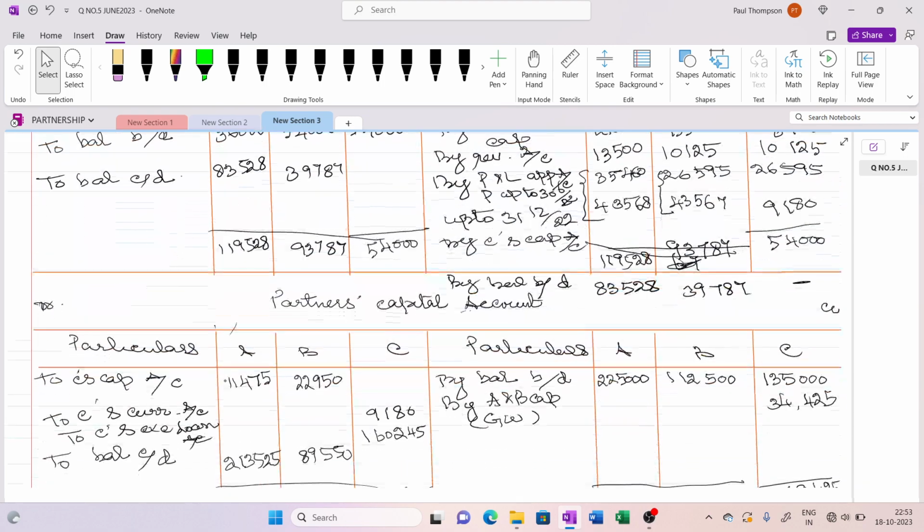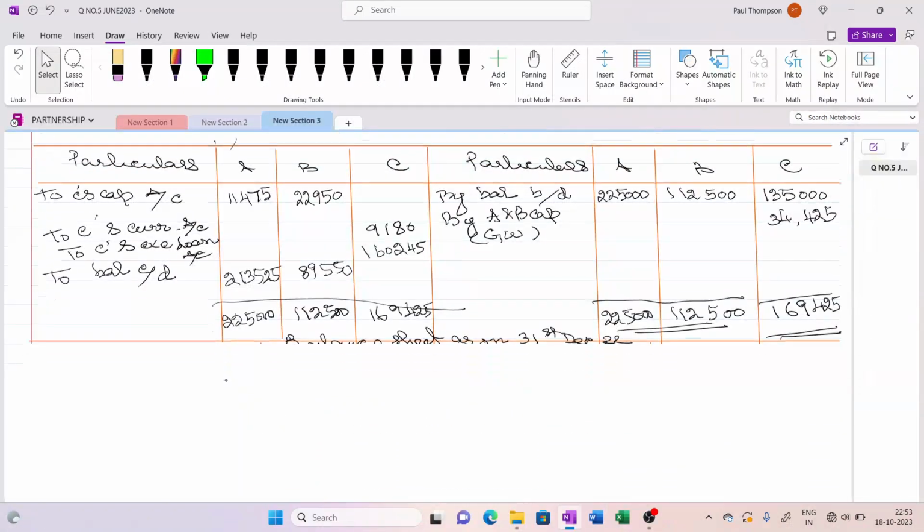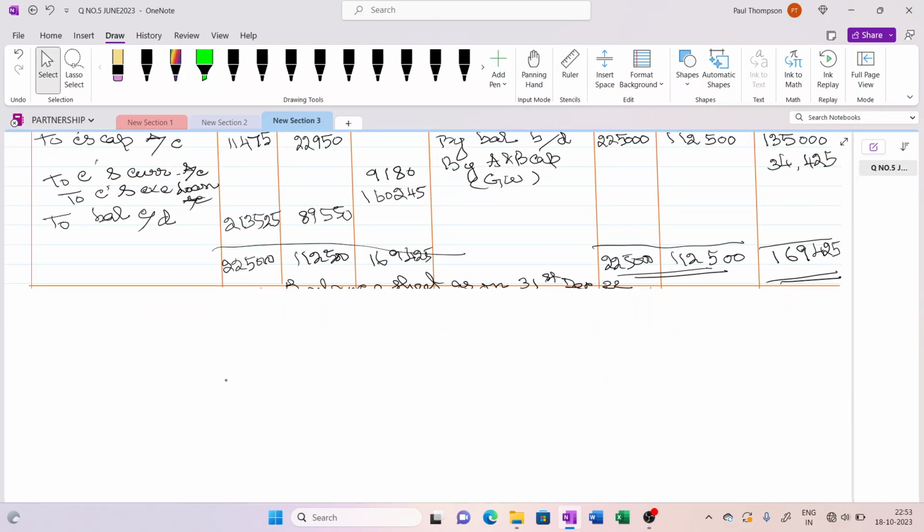Now let us go to the balance sheet. Everything we have completed, so now we are moving on to the balance sheet. The balance sheet we can prepare as on 31st December. We write the assets side here and the liabilities here. They have given land and building.